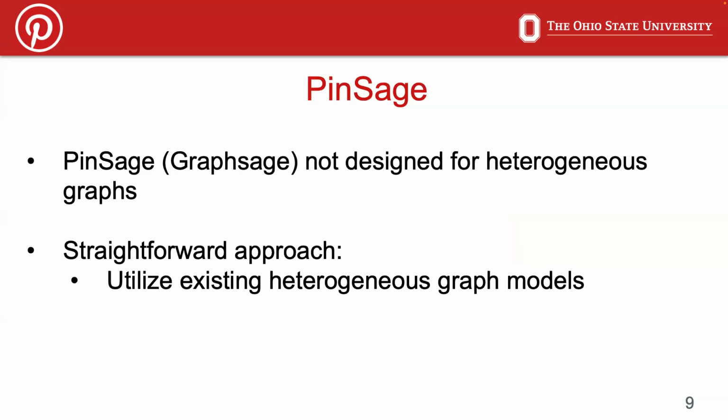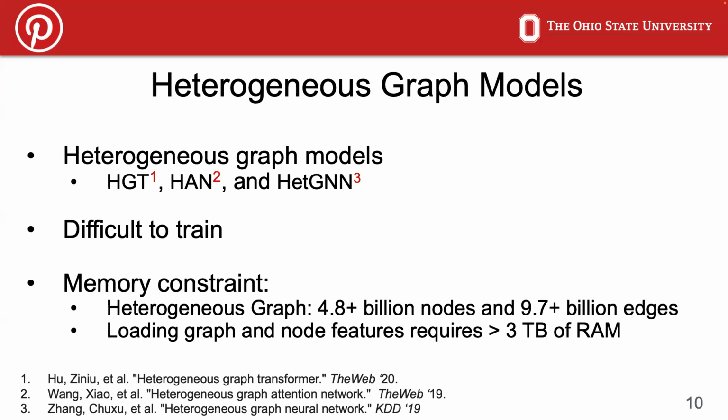However, the current PinSage system is not designed for heterogeneous graphs and cannot learn the pin embeddings from the heterogeneous graph. So a straightforward approach would be to utilize existing heterogeneous graph models to learn pin embeddings. Now, there exist several heterogeneous graph models, such as heterogeneous graph transformer, heterogeneous graph attention network, and heterogeneous graph neural network. However, it is difficult to train these models on the Pinterest heterogeneous graph.